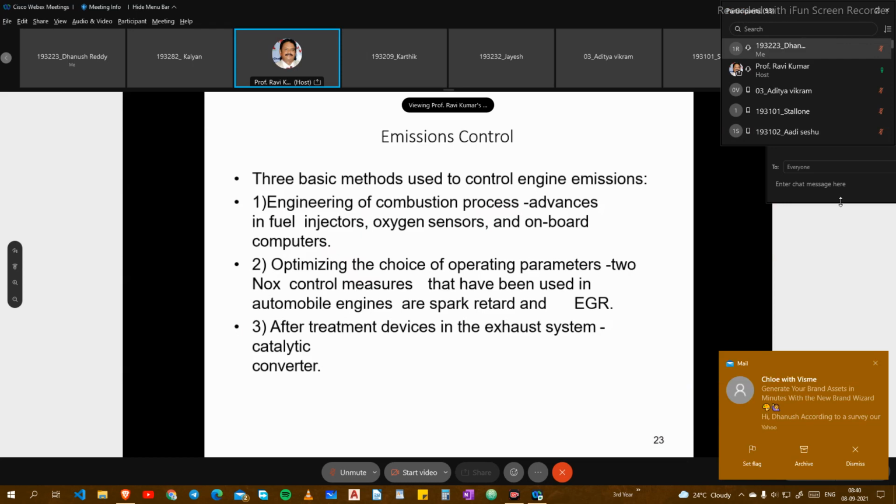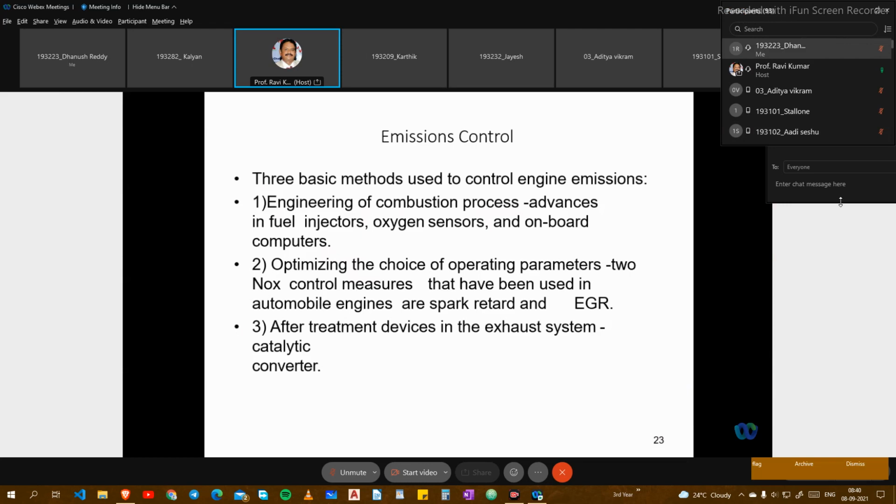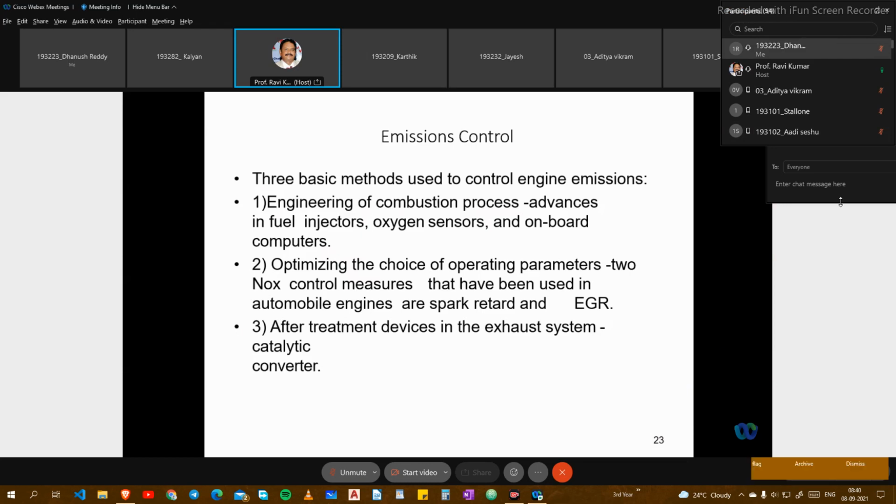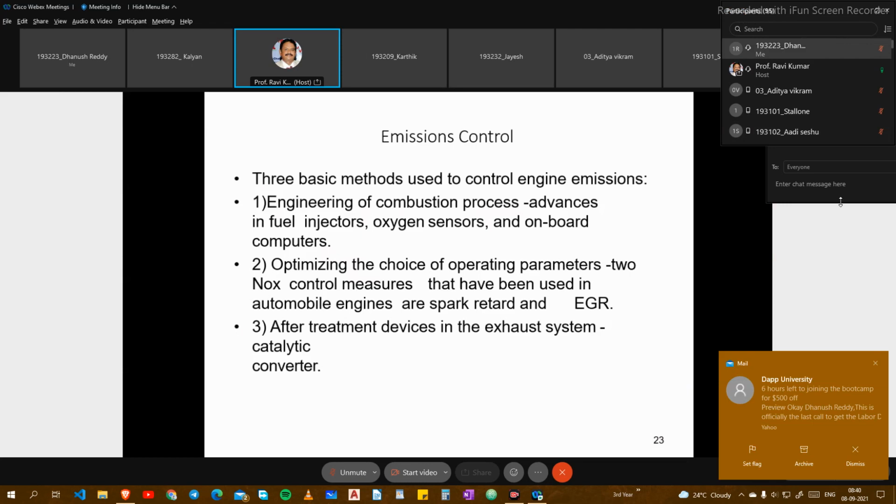I told you about operating parameters, but initially, if the vehicle is not starting, we have to operate with the choke arrangement. We are giving the choke for two-wheelers and four-wheelers. Once the choke is given, more air and more fuel will be going inside and combustion will take place. Because once we go to the rich mixture, automatically the hydrocarbons and carbon monoxide percentage will increase.